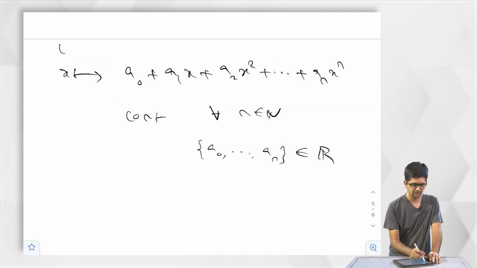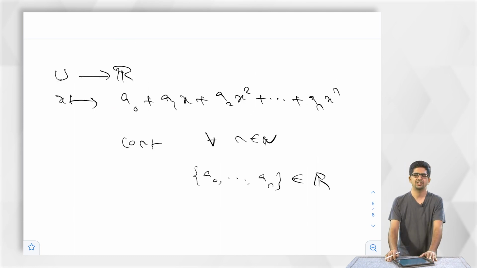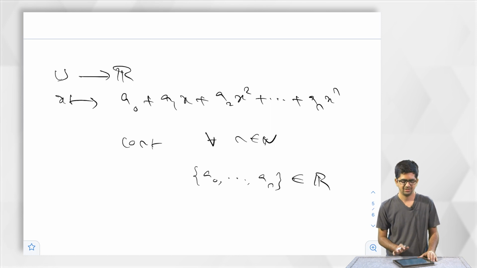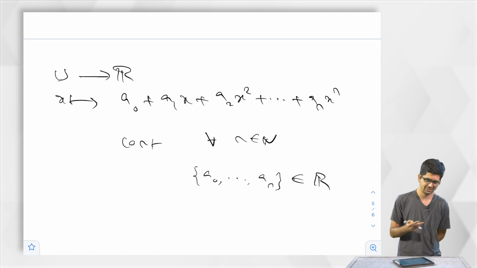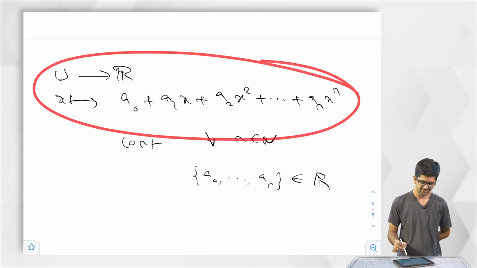Let me write down this u and R also. So u to R. So what did we see? Every polynomial function is a continuous function. Where do we start with? 2 examples of continuous functions. Just doing these operations again and again, we got many examples of continuous functions.